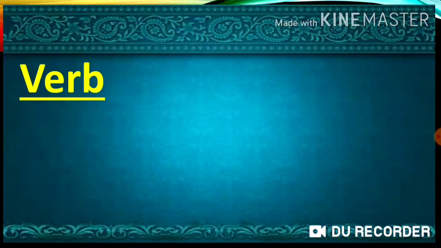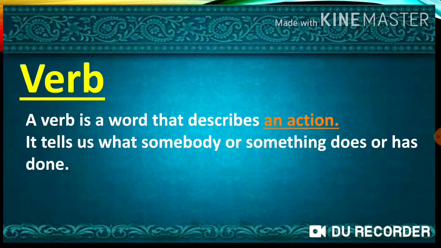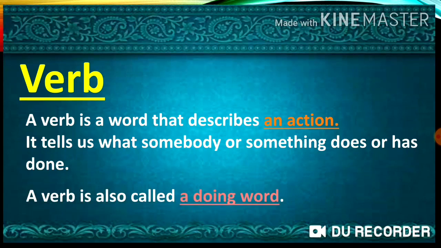Okay, children, first let's see the definition of a verb. A verb is a word that describes an action. It tells us what somebody or something does or has done. And a verb is also called a doing word.